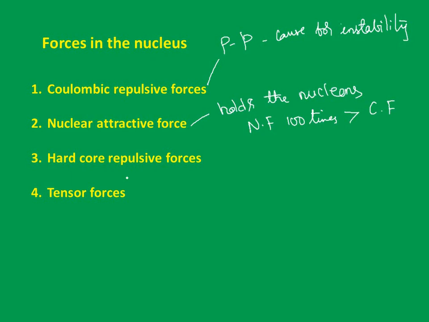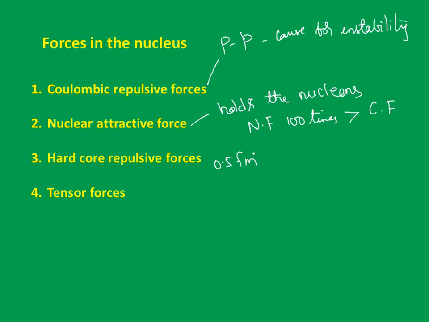Okay, right. Now let's look at the third one, hardcore repulsive forces. As we consider the distance to be very small, imagine if the distance between two nucleons becomes less than 0.5 Fermi meter. We already said that the size of the nucleus will be in the order of Fermi meter. So if between any two nucleons the distance becomes 0.5 into 10 power minus 15 meter, there exists a force of repulsion instead of attraction in such a situation, and these forces are called hardcore repulsive forces. And remember, these are very strong repulsive forces.